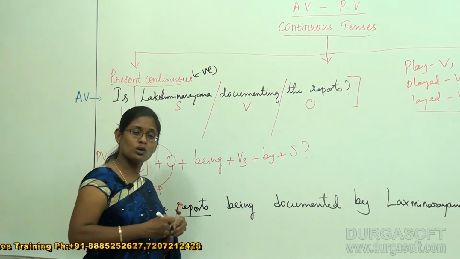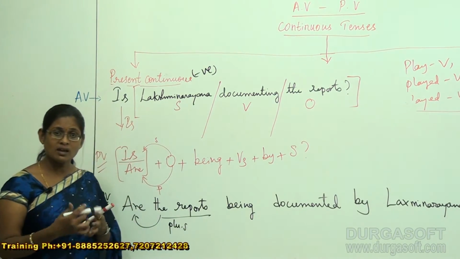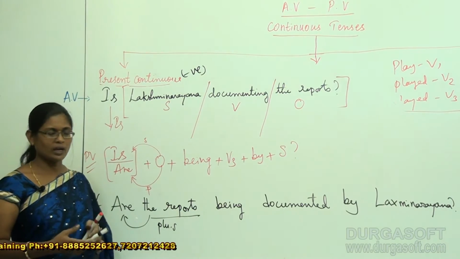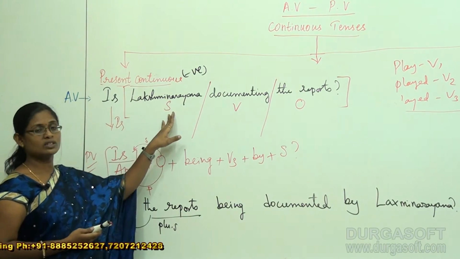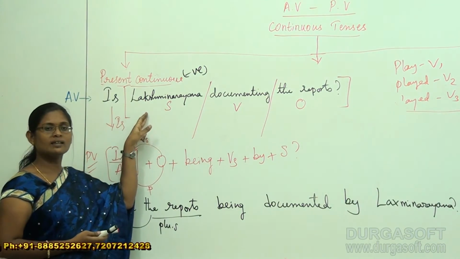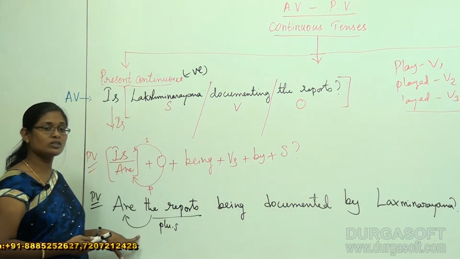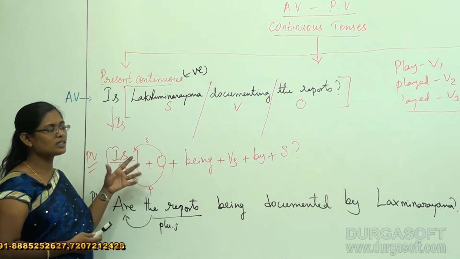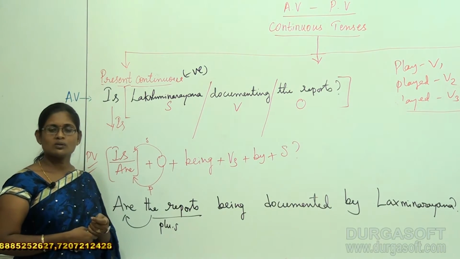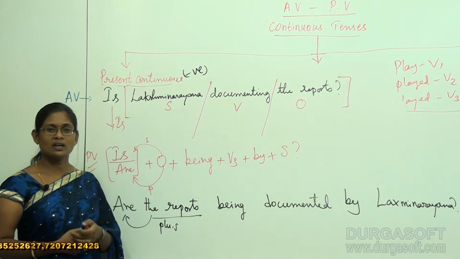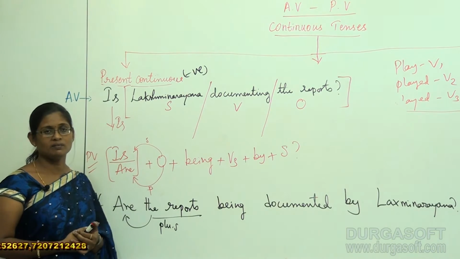So in fact this is also one of the questions, but the question is in passive form. And this is also one of the questions, but here the question is in active form and here the question is in passive form. This makes a lot of difference, and students, it's quite easy for us to understand whether it is active or passive.